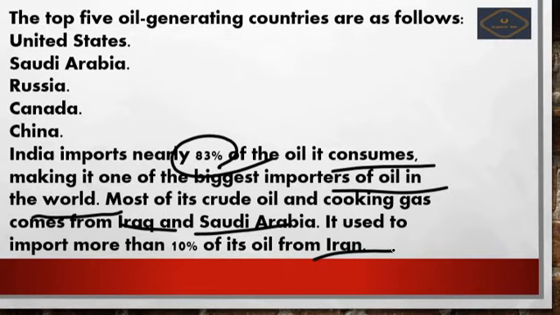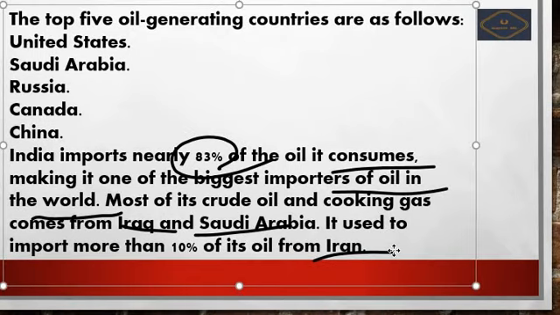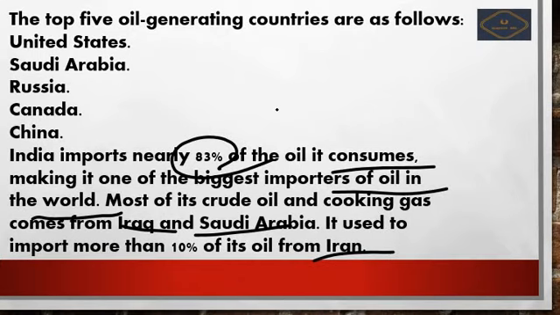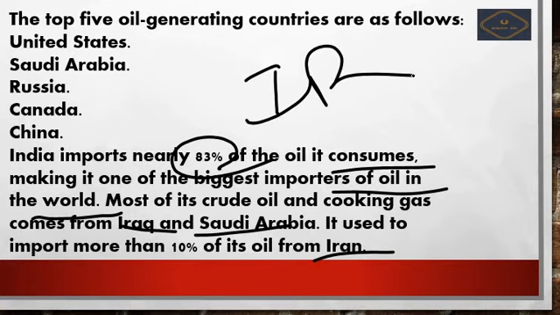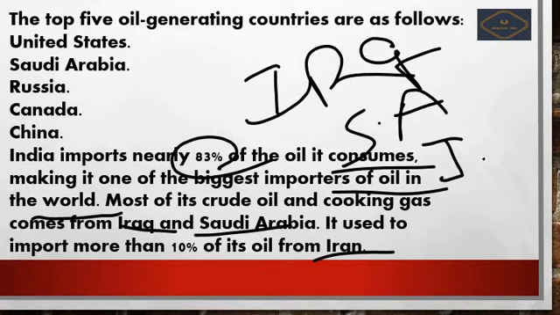So what are the major sources of imports? Which countries does India import from? First one is Iraq, second one is Saudi Arabia, and third one is Iran. So these are the countries India imports from.